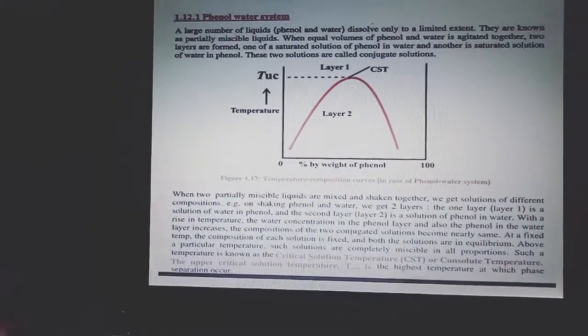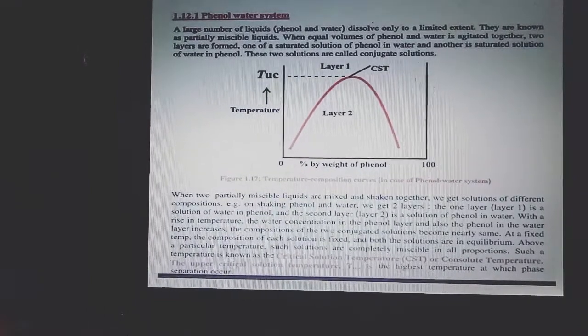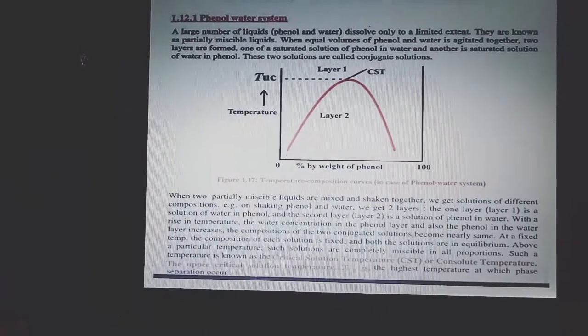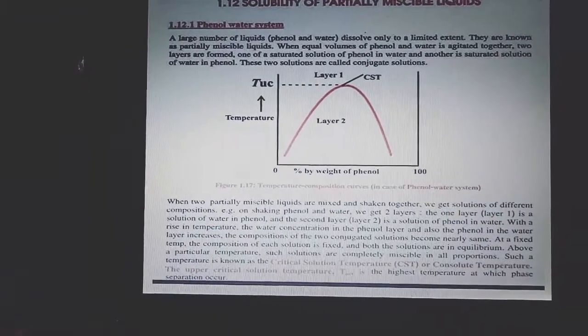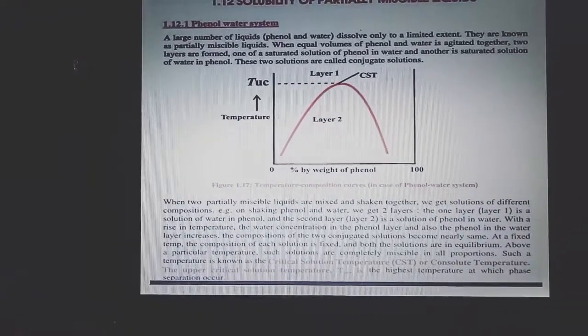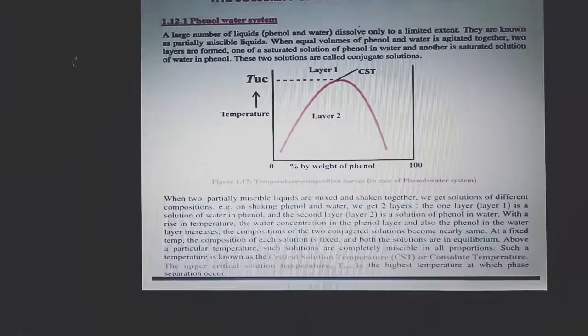This is the graph of temperature on one side and composition on the other, that is, percent by weight of phenol. In the phenol water system, two layers are formed, and the two solutions are called conjugate solutions.